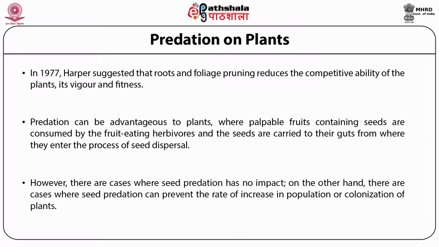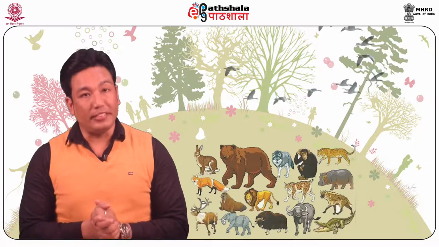However, there are cases where seed predation has no impact. On the other hand, there are cases where seed predation can prevent the rate of increase in population or colonization of plants.